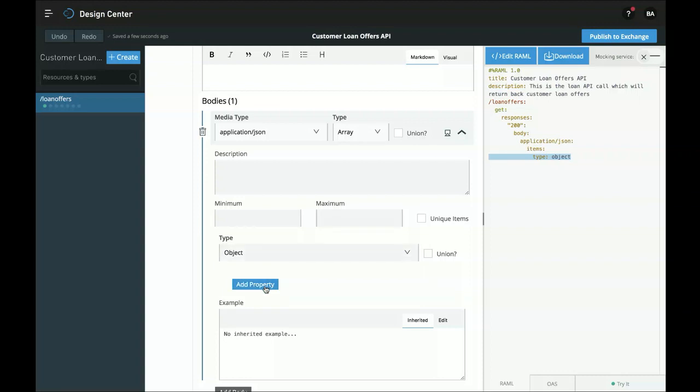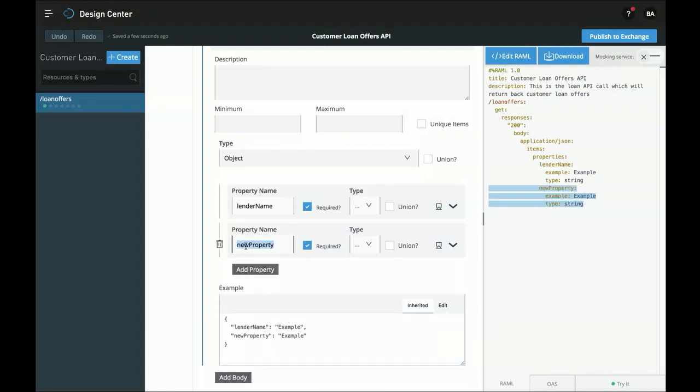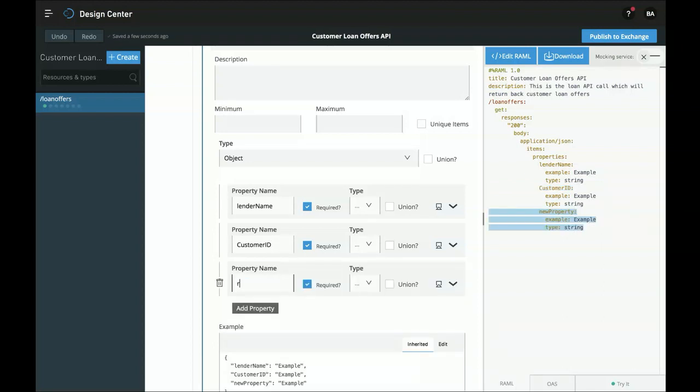And now I can define the properties that make up this object. And they're the same as the ones we looked at before. So let's choose lender name and set that to a string. This should be customer ID, and set this to a string as well. So here we have rating, and this can be a number.